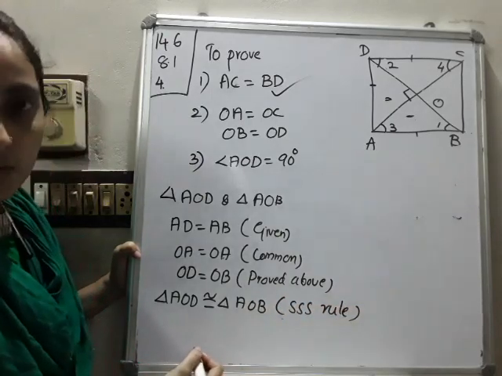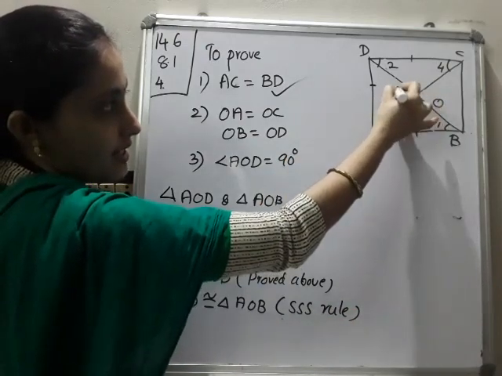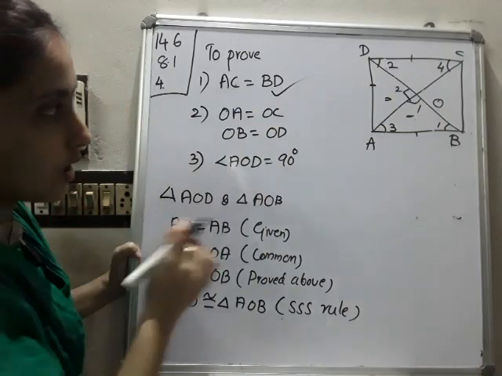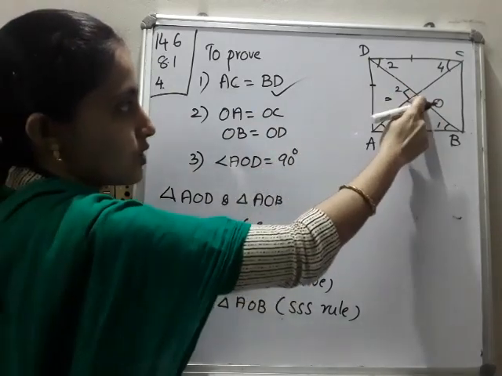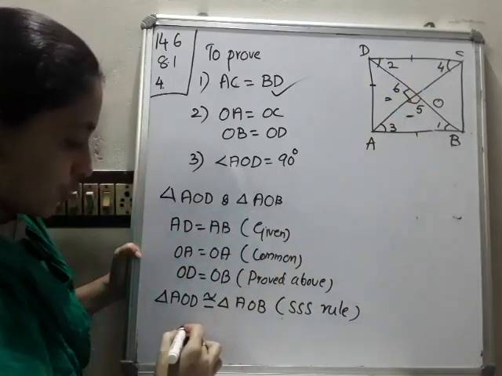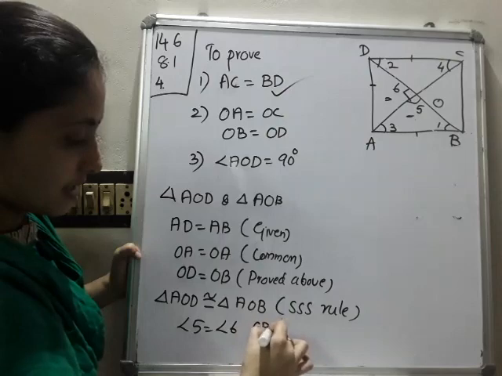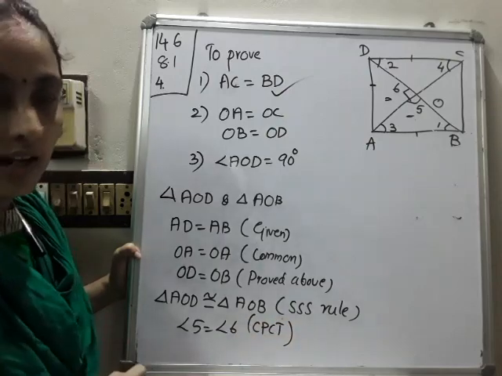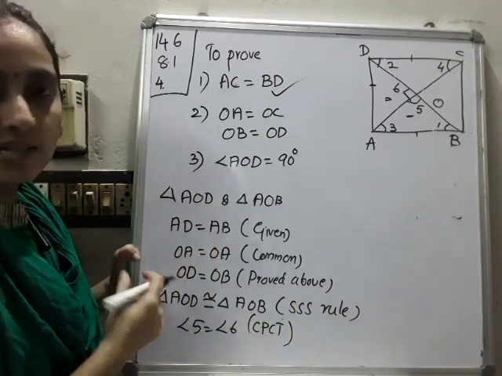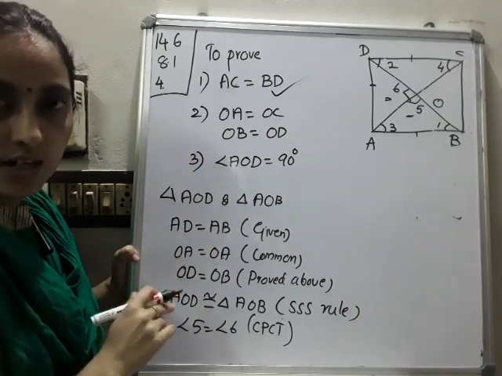So by CPCT, what can we say? Just as I marked the angles, by CPCT angle 1 is equal to angle 2. We already marked angle 1 and 2, so you can write angle 5 and angle 6. So angle 5 will be equal to angle 6 by CPCT. Okay. But actually, angle 5 and angle 6 are which type of angle? Linear pair. Linear pair sum is what? 180 degrees.